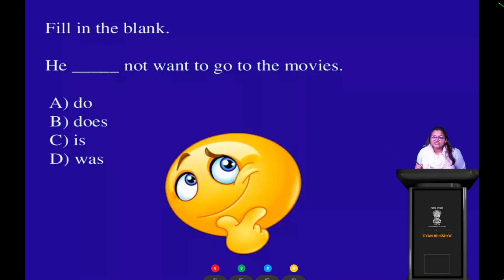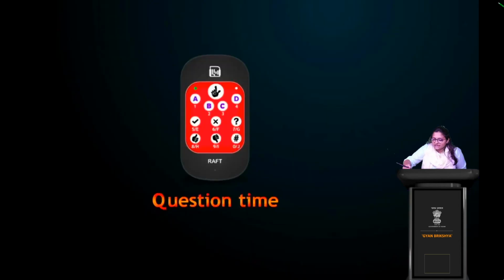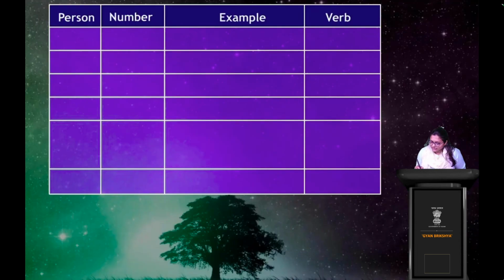Very good. The correct option is option B. He does not want to go to the movies. Right? Okay, isn't it? All right. Now, so let's look at the table. Look at this table carefully.